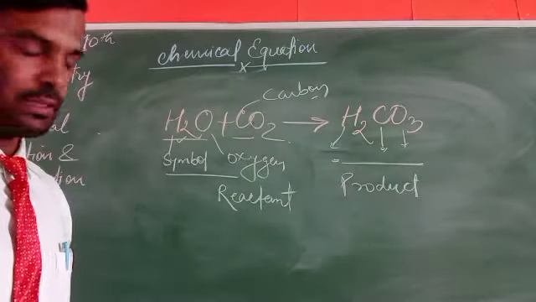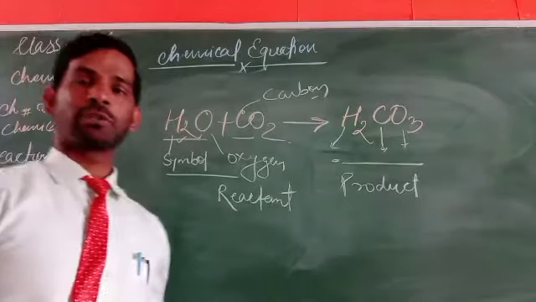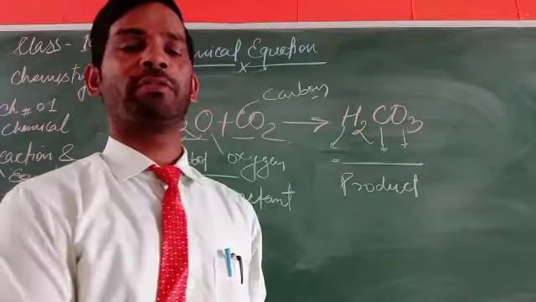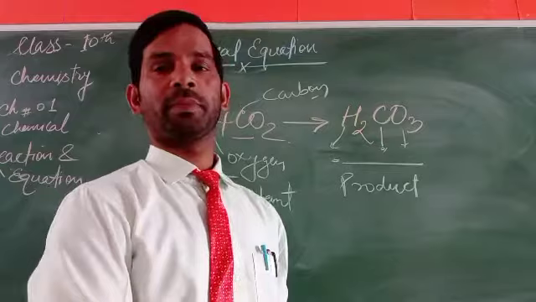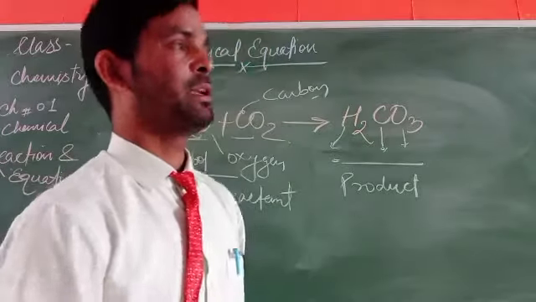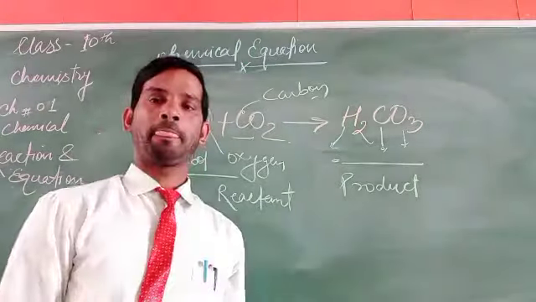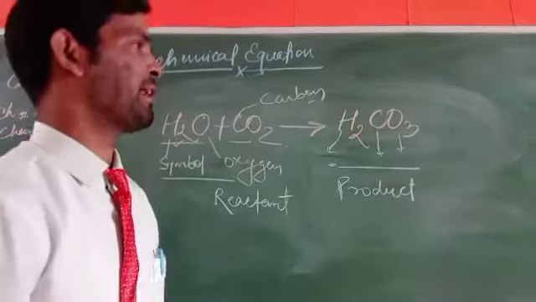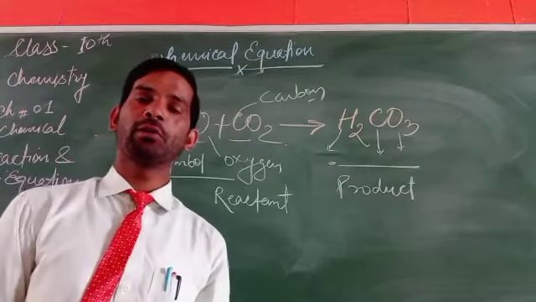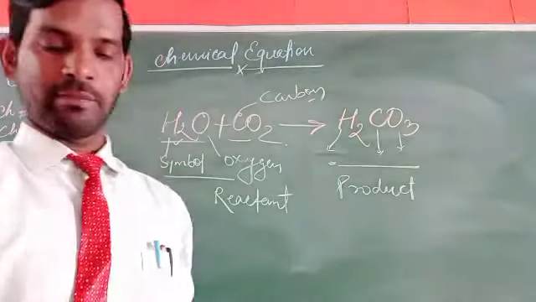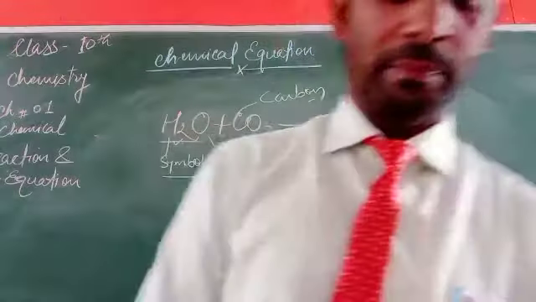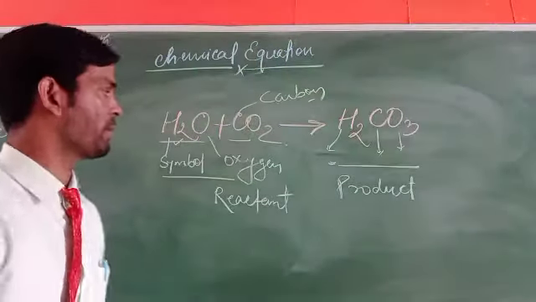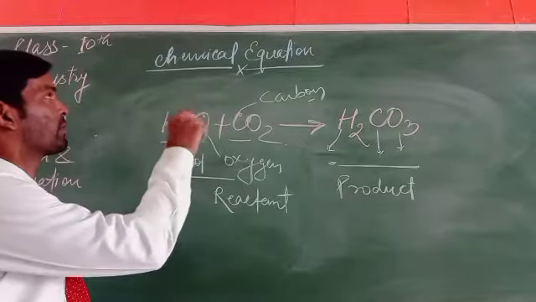So we can say it is the expression or representation of chemical changes in terms of the chemical symbols of the reactants as well as the products. That is what we call the chemical equation.